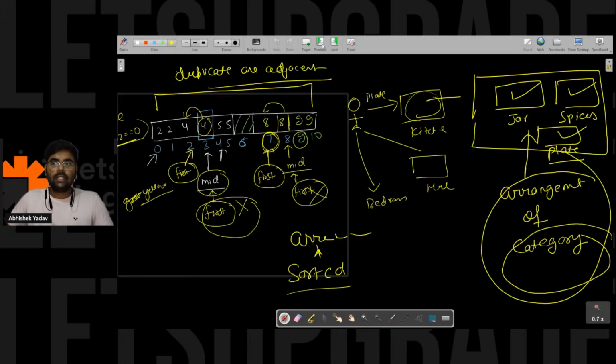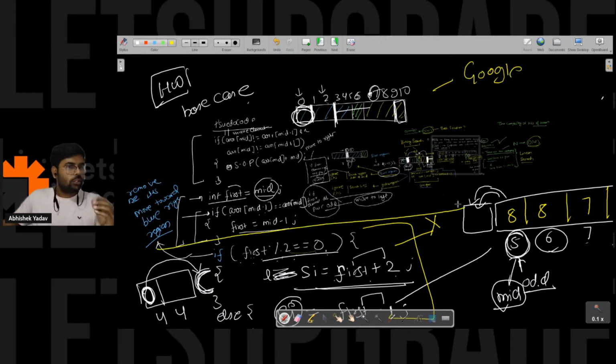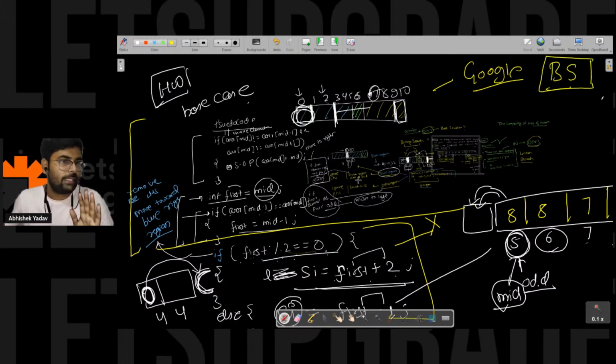This question was asked to me in one of my interviews at Google. I was not able to think of the full solution here, but I was able to give him the solution up to this part. So I got selected in the first round because I was able to analyze the question and give some solution. You have to tell that yes, binary search is applicable, and why binary search is applicable.